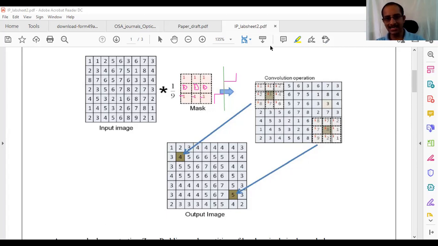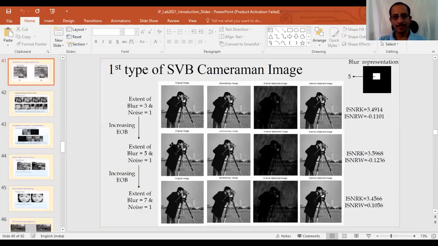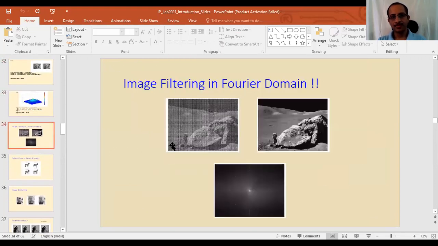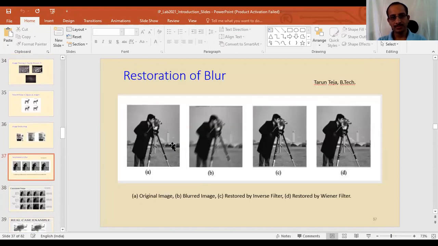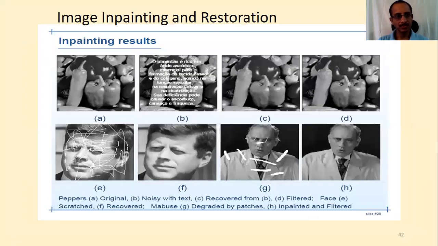I will share the slides which I have used for the lab. Okay, you see here, don't bother about the other things, this text and so on, but you see there is a grainy appearance that is seen here. Is it not? Yes, sir. Yeah, that grainy appearance is called noise.